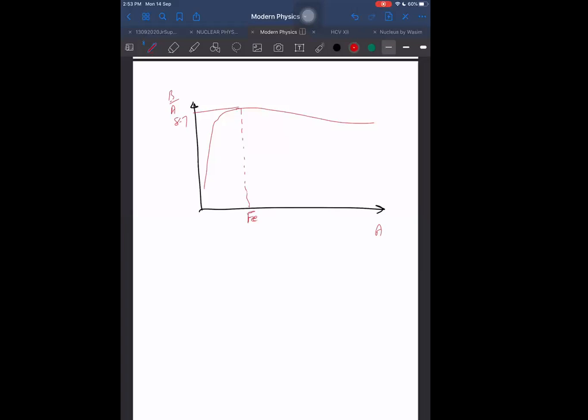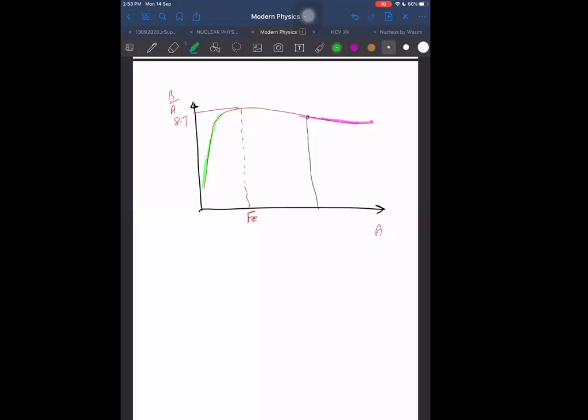So these higher atomic numbers, we know they have comparatively lesser binding energy. And lower atomic numbers also have lesser binding energy. So if I have an atom, some atom here, and let us say it is getting split into 2 parts.